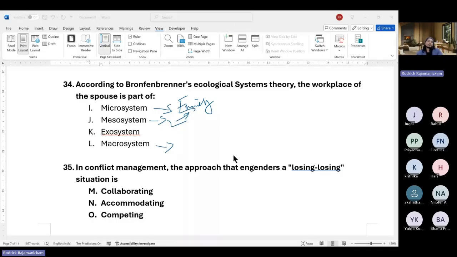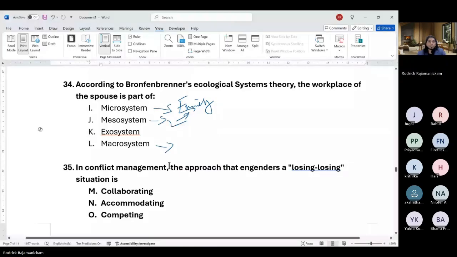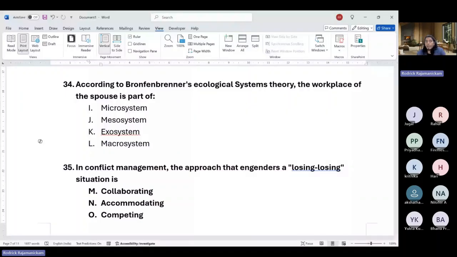So indirect environment of the person, which is not directly involved, but is also affected and influential. Okay. So macro is more like culture, or even a bigger thing than workplace and things like that. The culture and the governmental rules, legal system. So those are part of macro system.